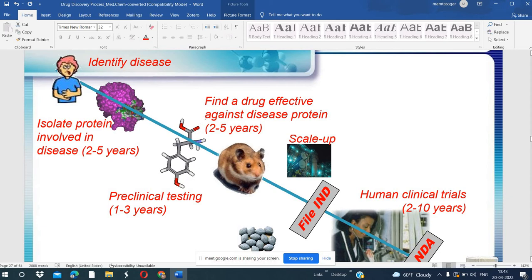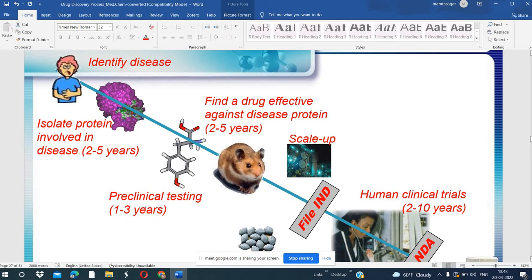So first of all, we try to find a drug that is effective against the disease protein. In the laboratory we do that. If we find a drug, then we do the preclinical testing, which means checking whether it will be effective against the patient or not.